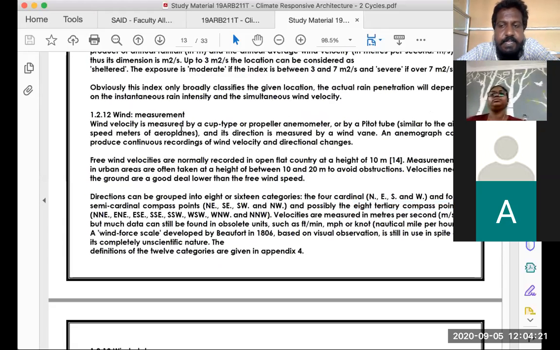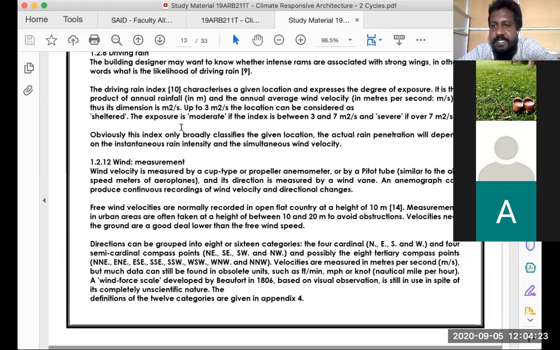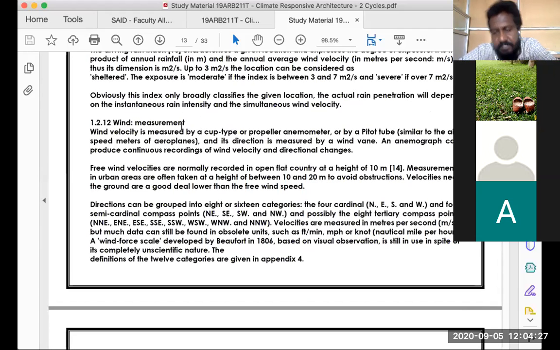Now we go into the wind measurement. This driving wind is about the rainfall and the wind together. Otherwise, normally when we look into the wind direction, practically what we look into is the predominant wind direction and the prevailing wind direction.